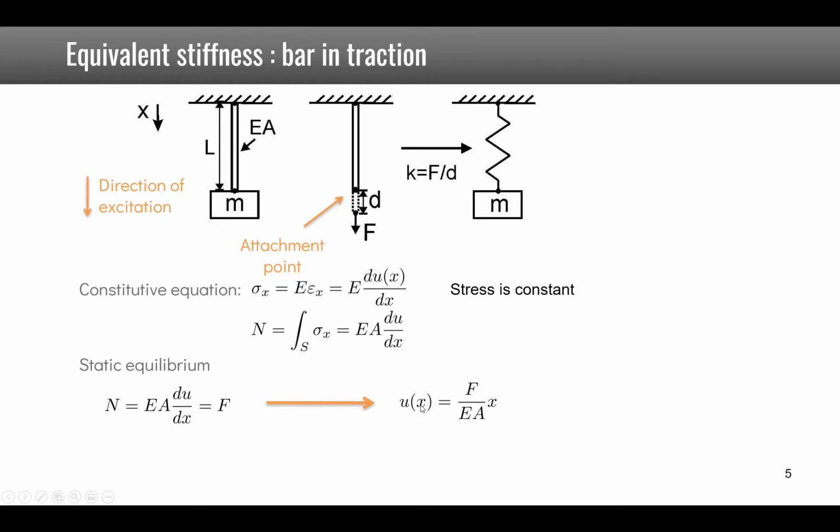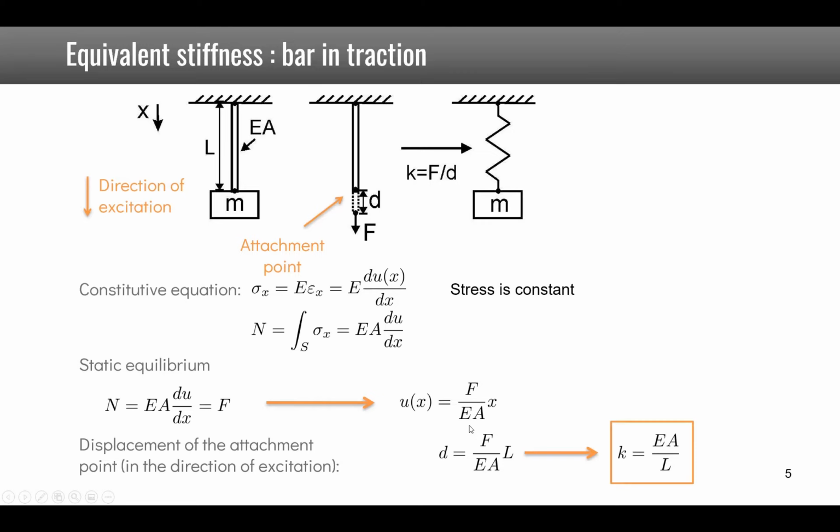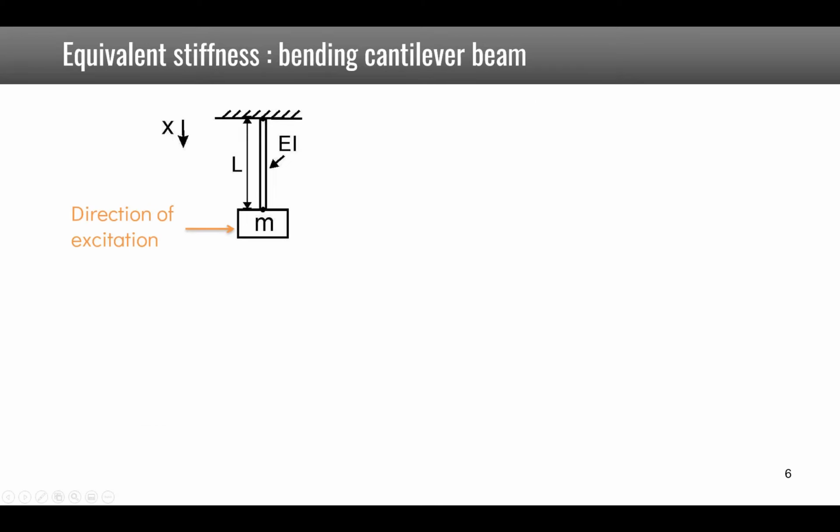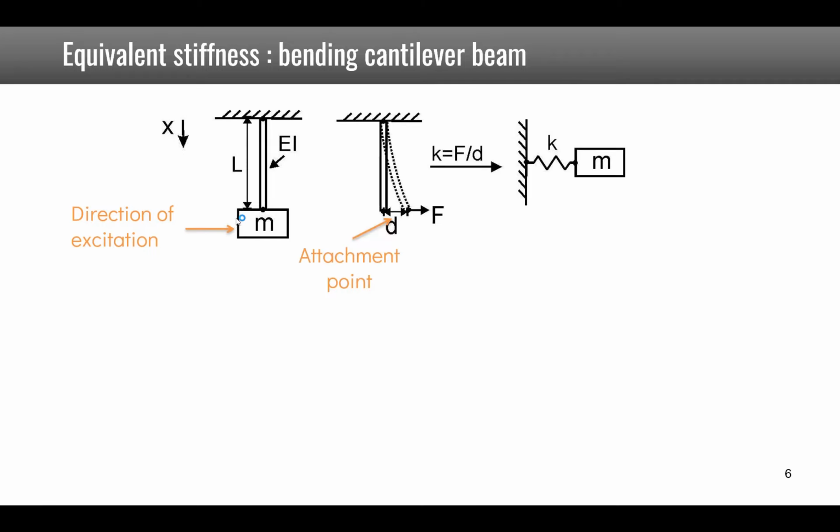We can now look at what is the value of d by replacing x by L. So we have d is equal to FL over EA, so that F over d is equal to K, which is EA over L. We see that the stiffness is now proportional to the Young's modulus and the area, and inversely proportional to the length. Now, if the direction of motion is horizontal rather than vertical, then it is not anymore a bar in traction, but it's a beam in bending.